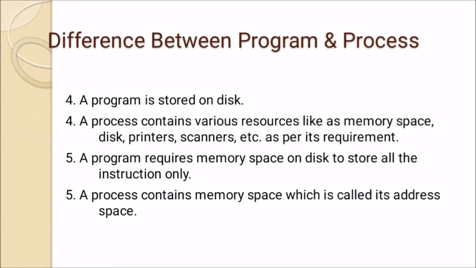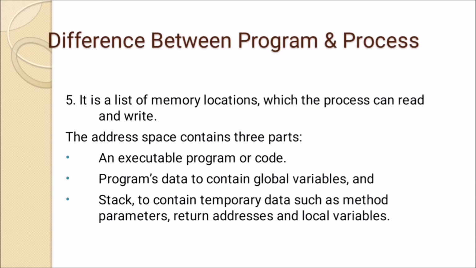A program is stored on disk, while a process contains various resources like memory space, disk, printer, scanner, etc. as per its requirement. A program requires memory space on disk to store all the instruction only, and a process contains memory space which is called its address space. So this is the difference between program and process.